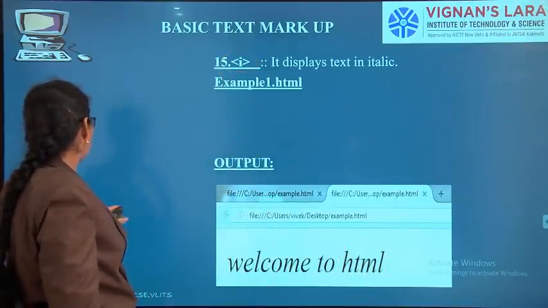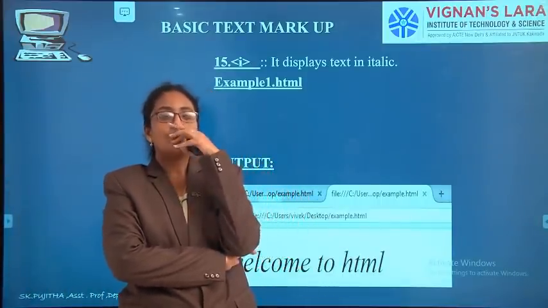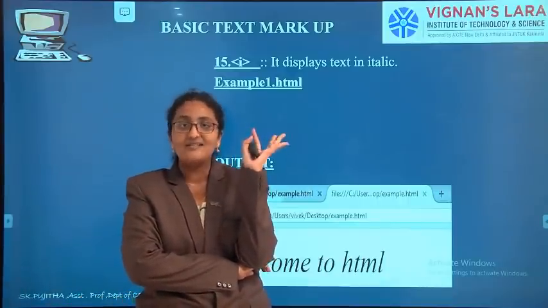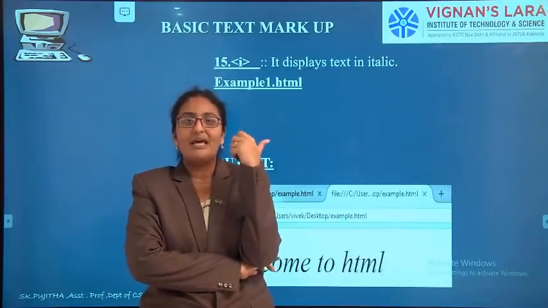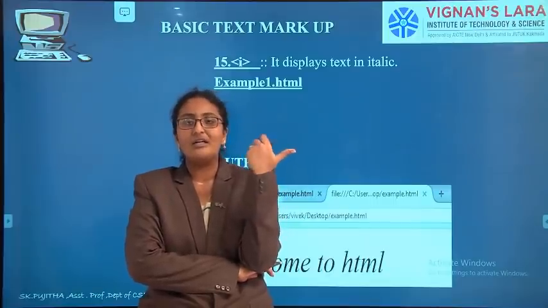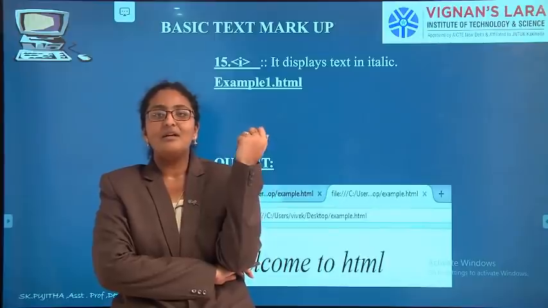So what are the tags we have seen? Break tag we have seen. So 15 different types of tags we have seen. All these are HTML tags. Break tag, horizontal line, center, bold, italic, font with color, heading tag and all these things we have seen.